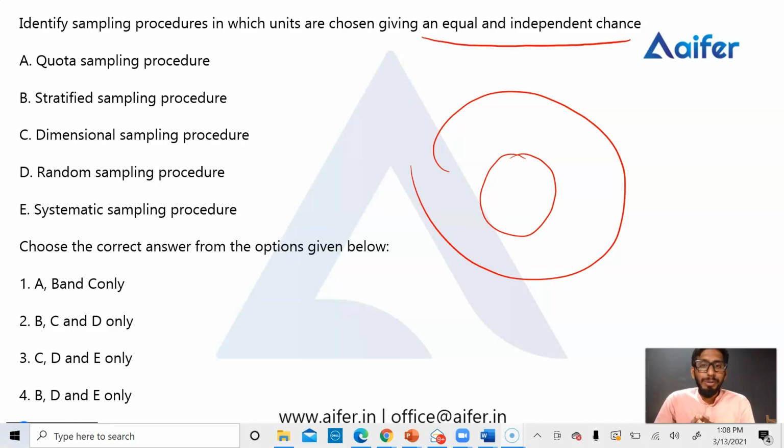So here, asking about probability sampling, which means giving an equal and independent chance to be selected. This is the meaning of probability sampling. Here there are 5 options. Among these 5 options, which one is probability sampling and which one is non-probability sampling? That is the question. The first one is quota sampling. You know, quota sampling comes under the non-probability sampling procedure. In probability sampling, there are 4 major types.